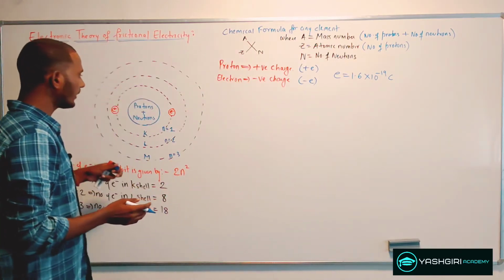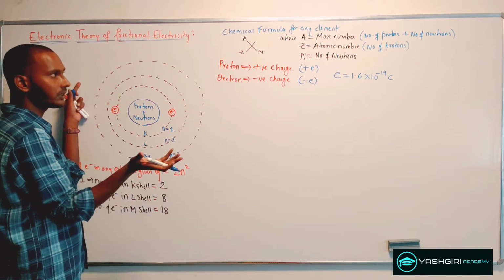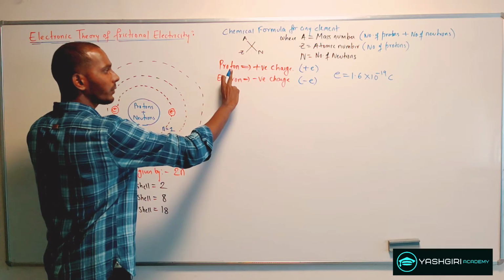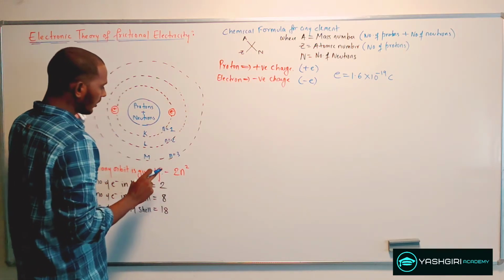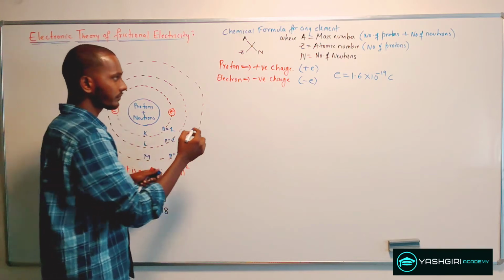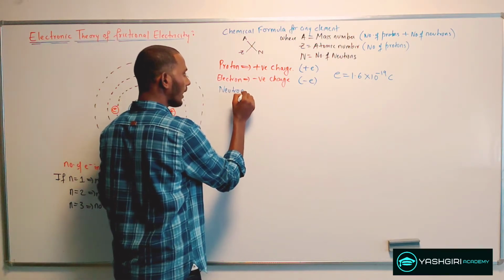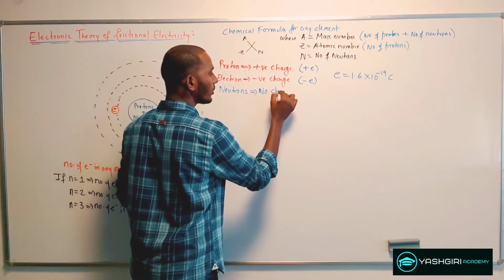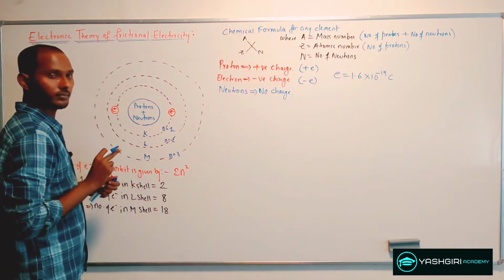Now if you see the atom as a whole, it carries two different charges. One is the charge carried by the proton and the other is the charge carried by the electron. Here the neutrons are neutral, so they don't carry any charge.